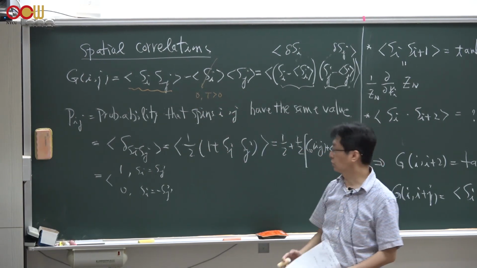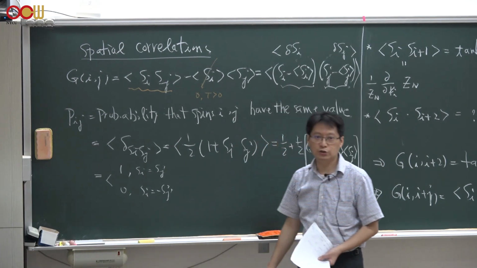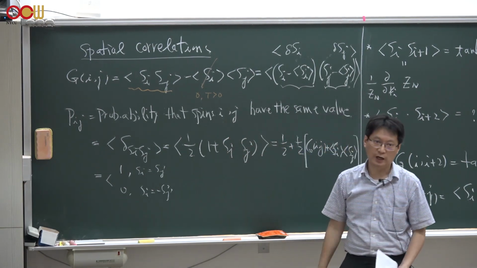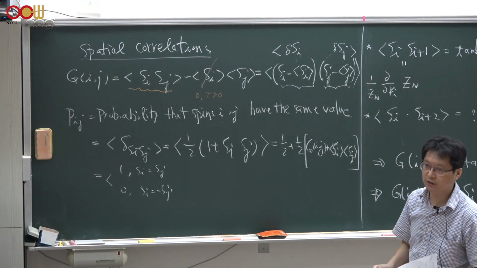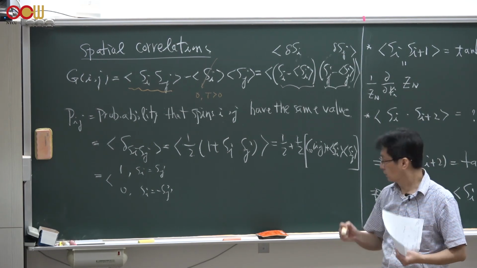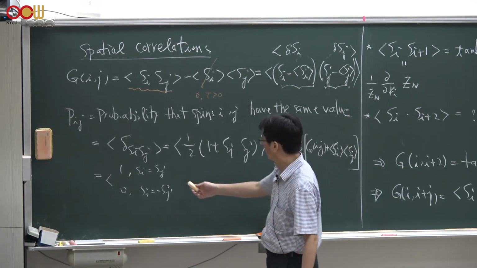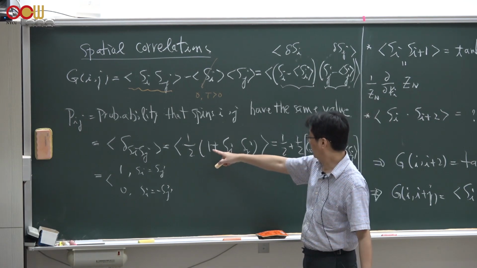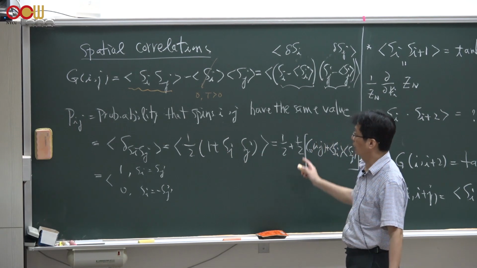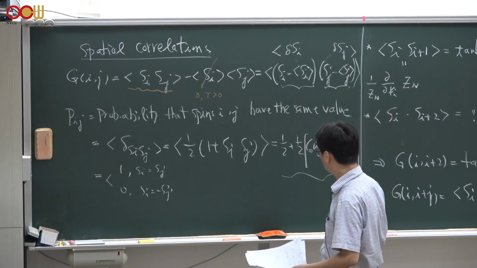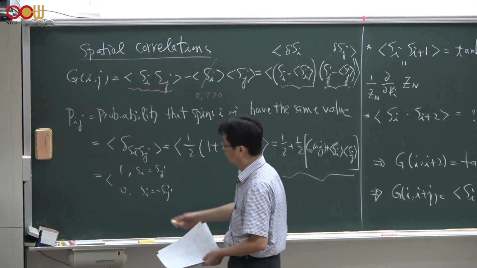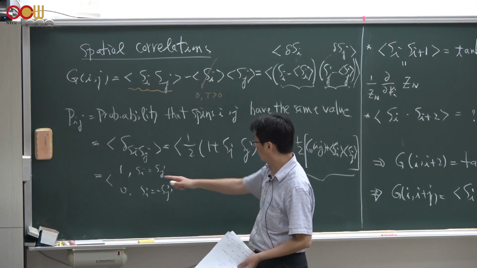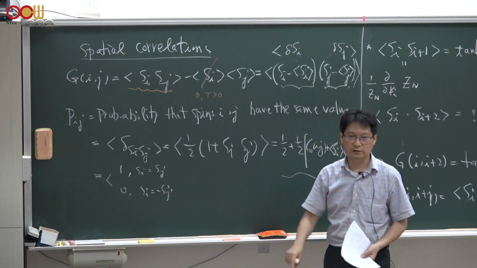And last time we also introduced another function called Pij, which is the probability that the spins on sites i and j have the same value. So what is the probability that Si and Sj have the same sign or same value? We define this as an average of delta Si Sj, which is 1/2 times 1 plus Si.Sj, which is related to Gij from this expression here. In particular, Pij gives you 1 if Si has the same value as Sj, and it gives you 0 if Si is minus Sj.